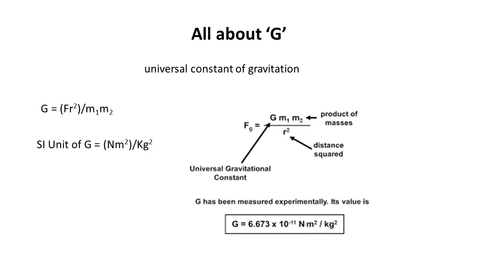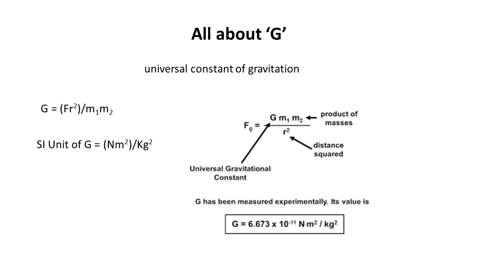So kg multiplied by kg, that is kg square. So SI unit for this universal constant of gravitation is Newton meter square upon kg square, and its value in SI system is 6.67 into 10 raised to minus 11 Newton meters square upon kg square.